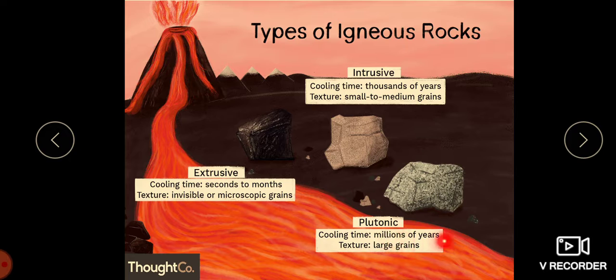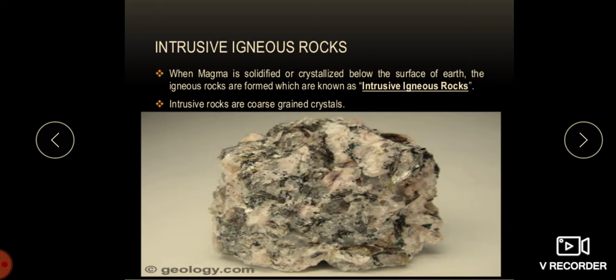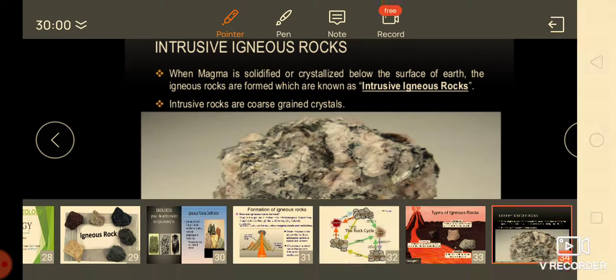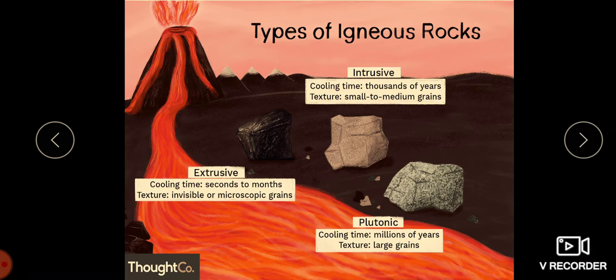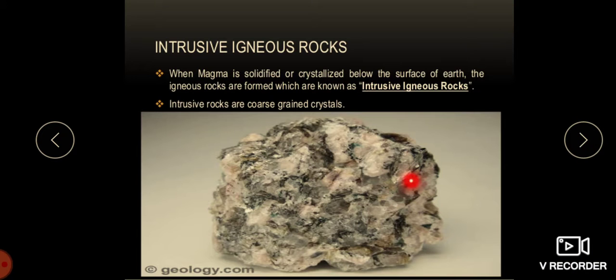Apart from that, we also have the plutonic. Its cooling time is millions of years, and its texture is large grains. This is intrusive, this is extrusive and this is plutonic. We have these types of igneous rocks. Intrusive, as I explained, is when magma is solidified or crystallized below the surface of the earth. We call this the intrusive igneous rock, and these are the coarse granite crystals.